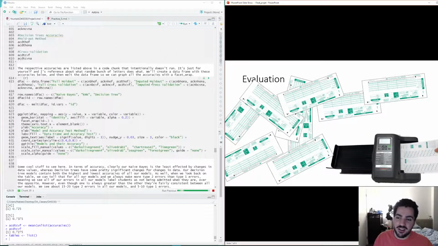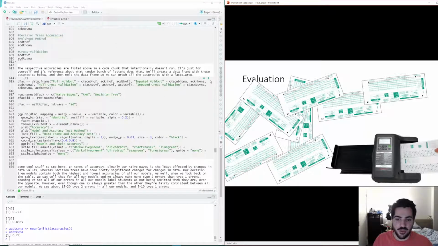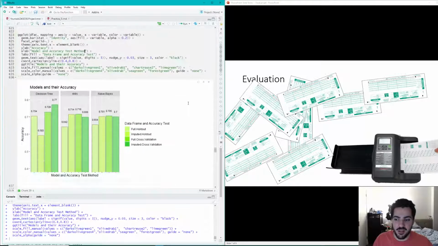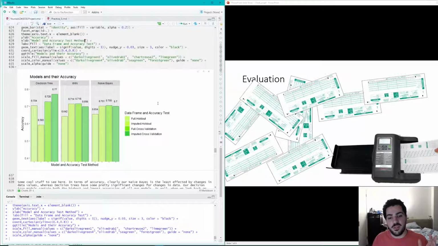Okay, so I gave our code here a little bit of a head start to show you some running code I wanted to, and now this part should be ready to run. Okay, awesome. So we evaluated all of them using the holdout method and cross validation. The way I did my cross validation is by chopping up my data frame into 5 chunks, using 4 of them for training, 1 of them for testing, and retraining the model each time.